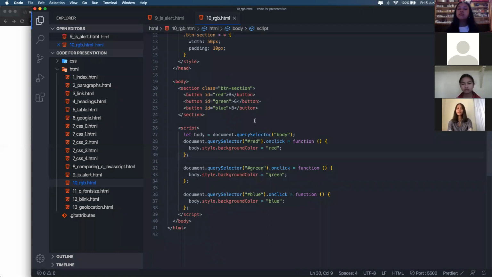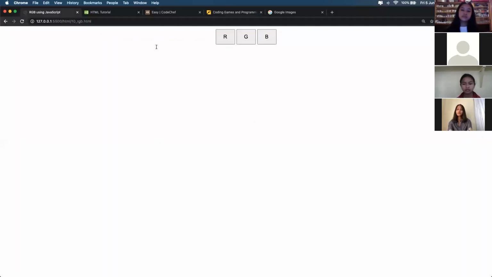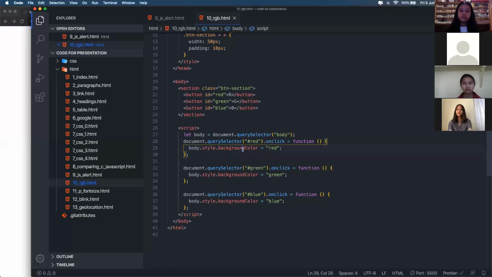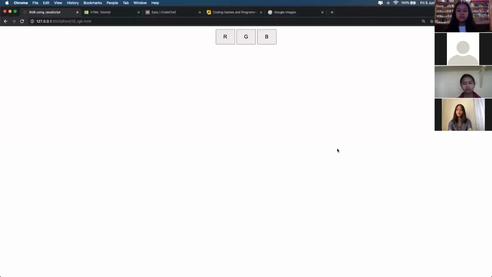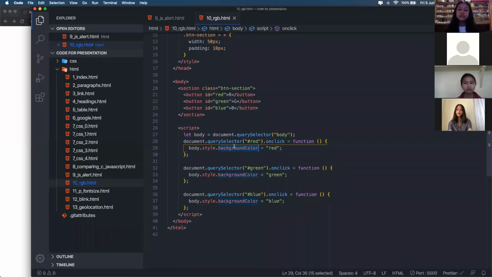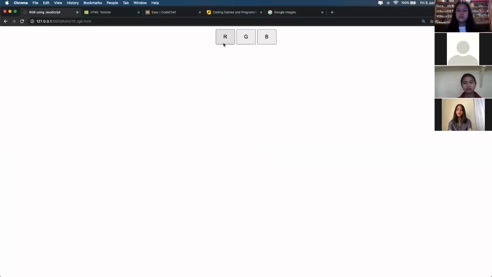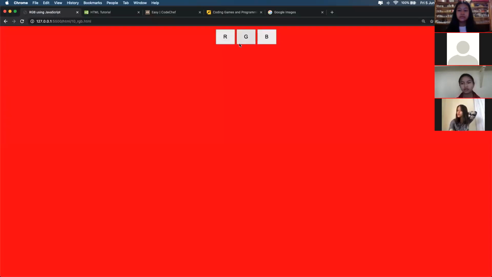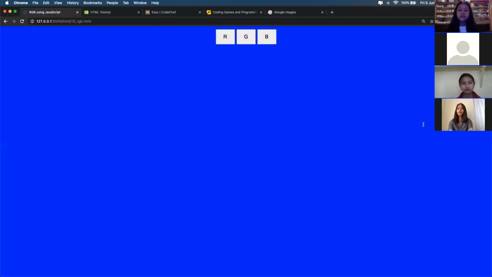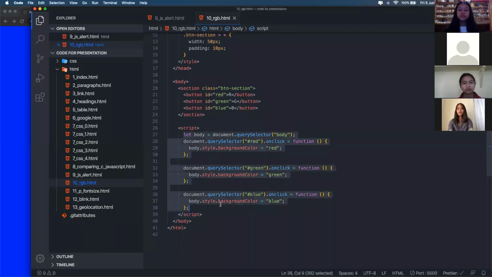I'm just selecting the web page, and I'm adding the background color to this. Whenever you click on the red button, I'm selecting the whole web page, and I'm specifying the background color and putting red into it. That is why it is going to red, green, and blue. This code you will not be able to understand right now, but you just need to understand that JavaScript is working.